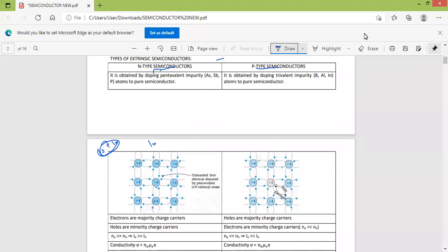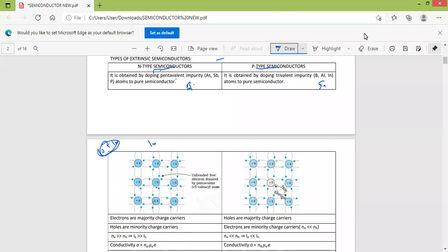Now the P-type semiconductor is obtained by adding a trivalent impurity like boron, aluminum, indium, gallium, etc. to the atoms of the pure semiconductor. Trivalent means they have only 3 electrons in the outermost orbit. When they are added into the pure semiconductor, the 3 electrons of the trivalent impurity are involved in covalent bond formation with the 3 neighboring silicon or germanium atoms.